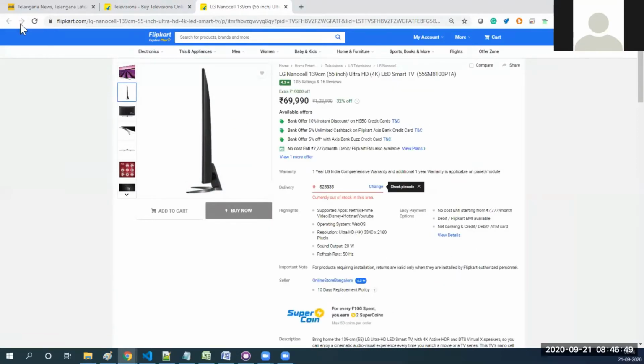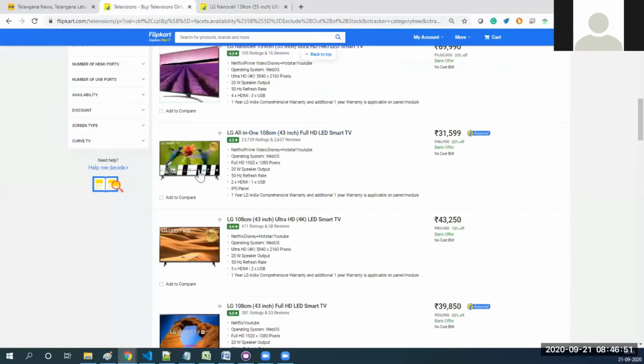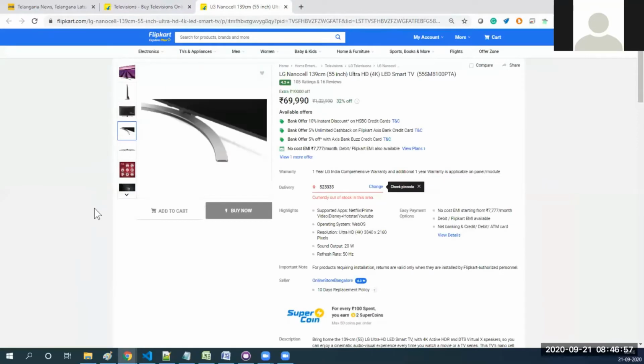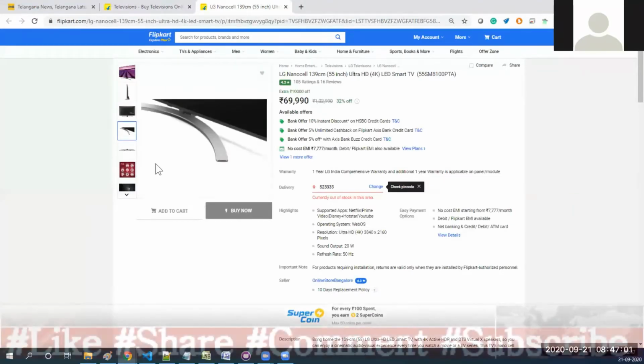So when you go back here, it is giving a list of all the products. But when you come here, it gives only more details about the particular product. Yeah, like that.